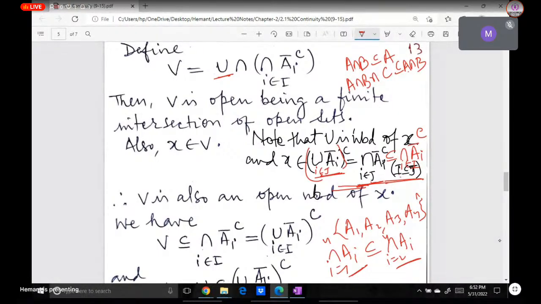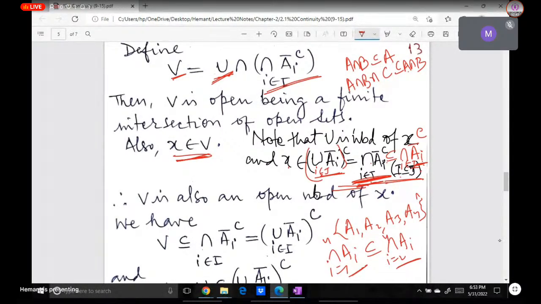And what is this I? I is a smaller collection, so that's why this is contained in that. And we started from here: X belongs to this intersection, so it will certainly be in the larger one because it is contained in it. So finally what we have proved is X belonging to U and X belonging to this intersection. So that's why we are saying that X will belong to V.